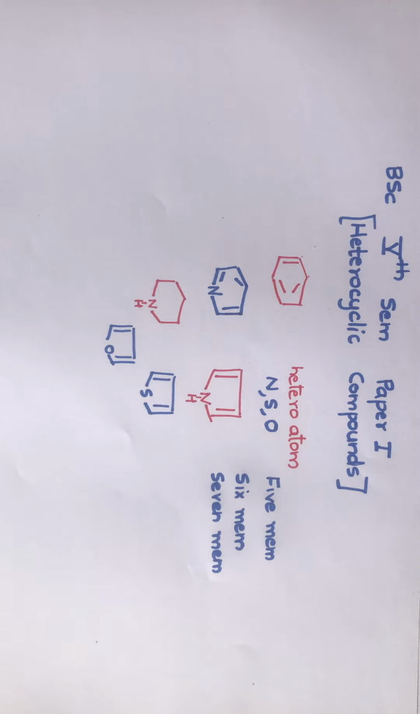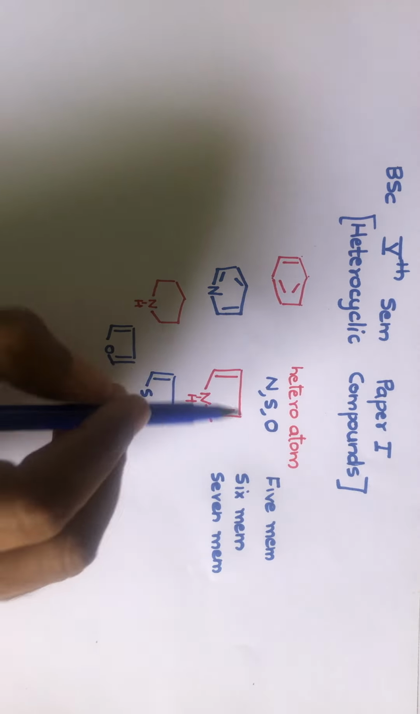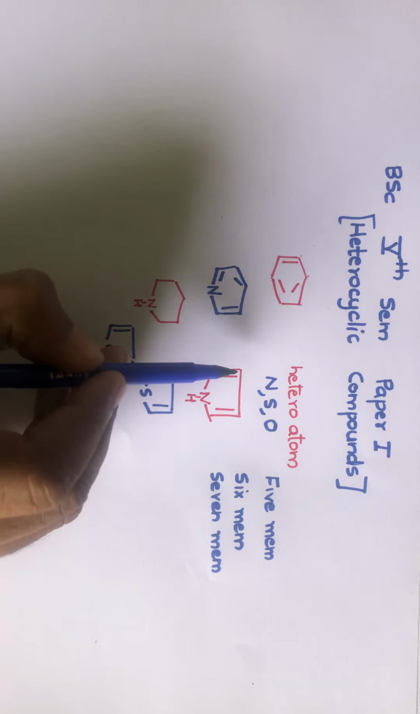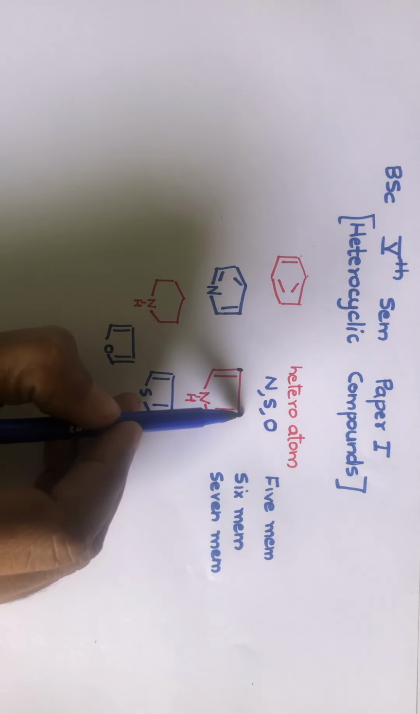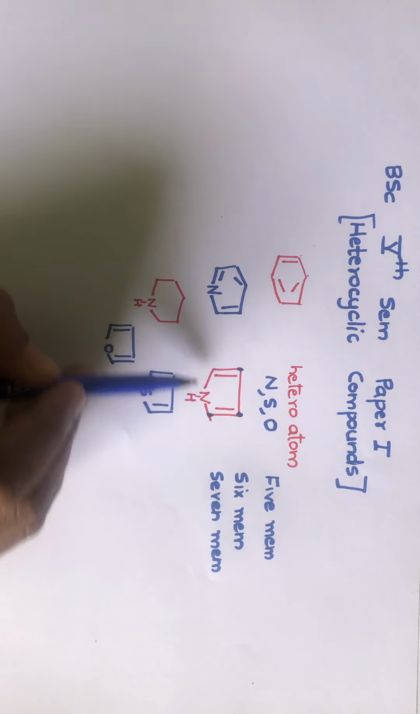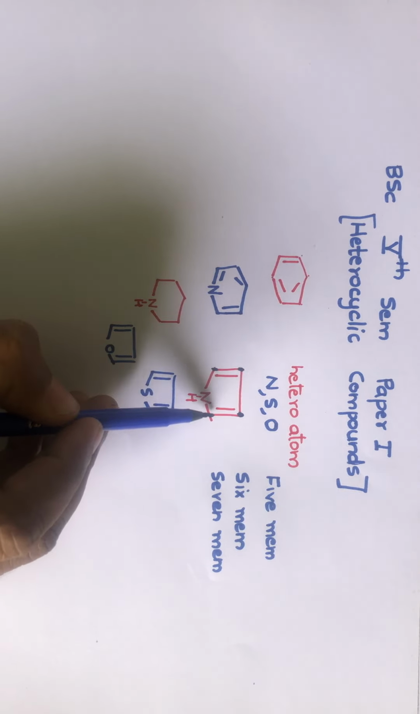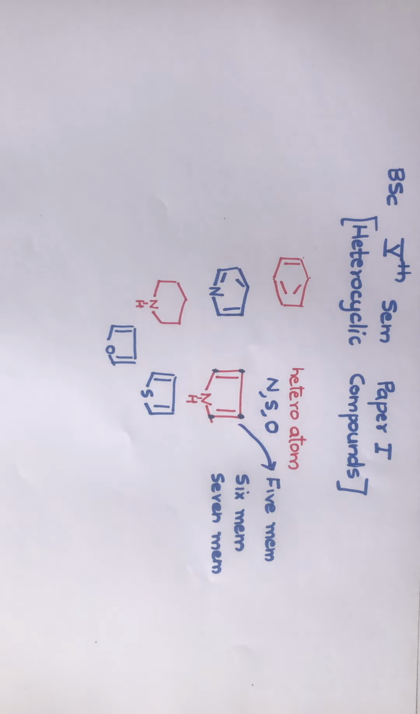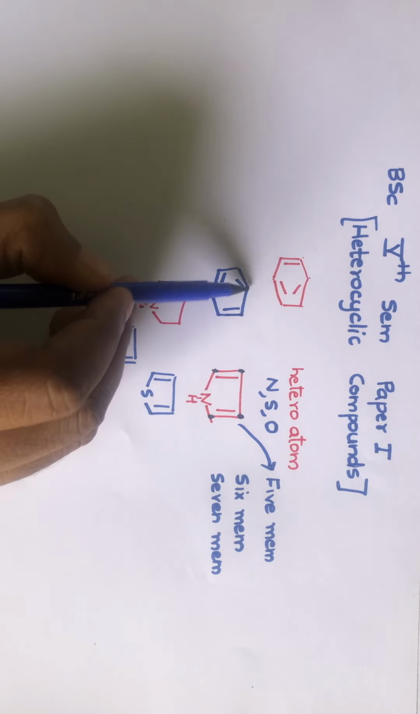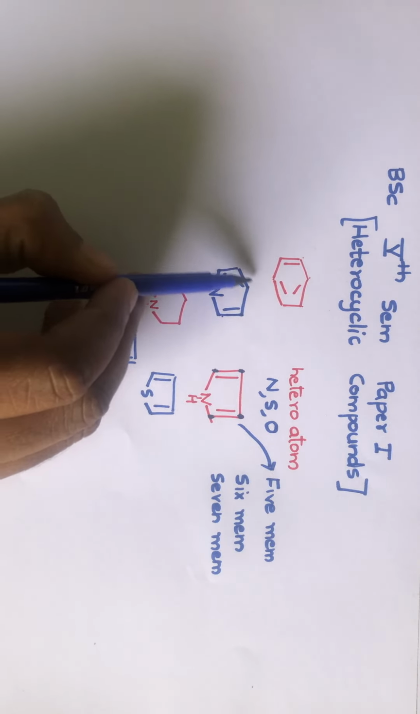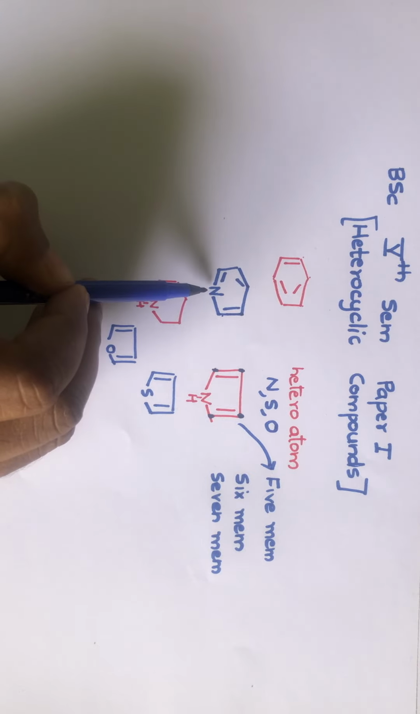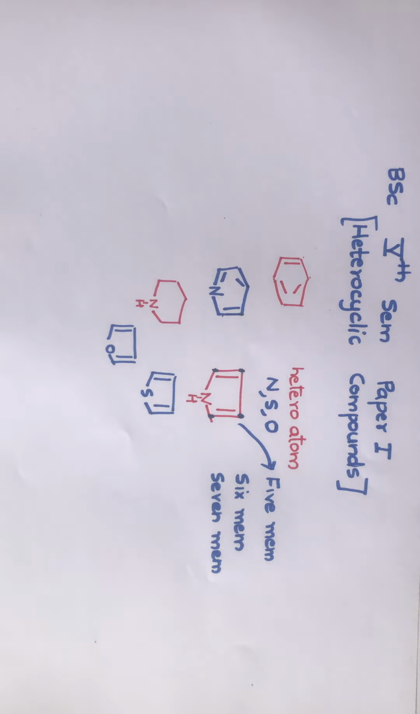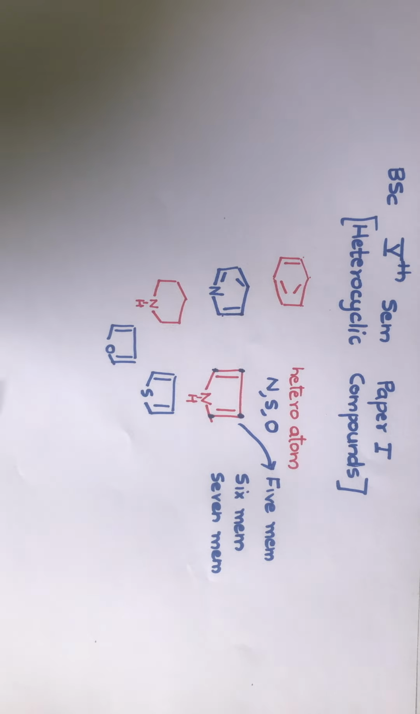If I want to give an example, look at this. How many atoms are present in the ring you see here? This is one atom, carbon. This is another carbon. This is carbon, nitrogen and carbon. This molecule has 4 carbon and 1 nitrogen in the ring. So this is a 5-membered heterocycle. Look at this. Here 1, 2, 3, 4, 5, 6. So 6 atoms are present, 5 carbon and 1 nitrogen. So this is a 6-membered heterocycle.